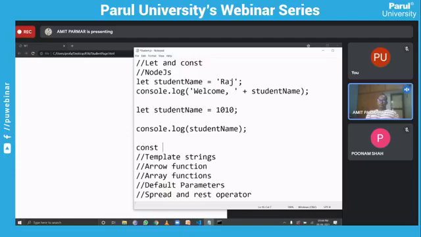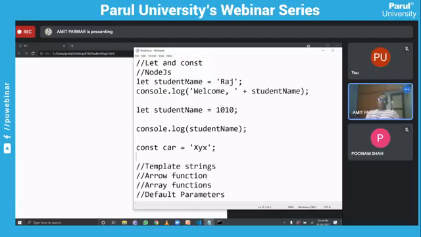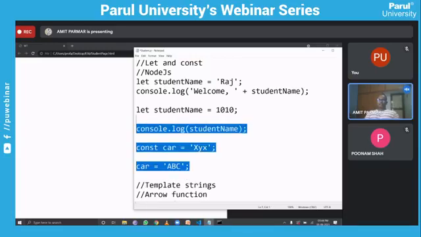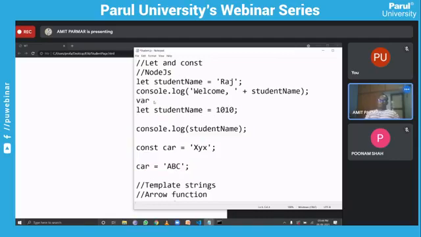At a later stage, you cannot change it. Once you have declared a variable with const, you cannot change the value to ABC like this. If you do this, it will give you an error message. These features were not available with the var keyword, right? So that's why in ES6 the let and const features were introduced, and accordingly, we are using this.